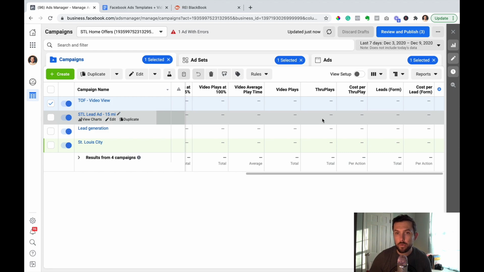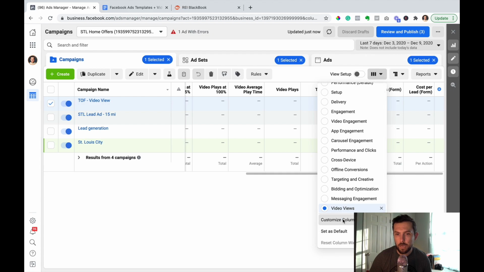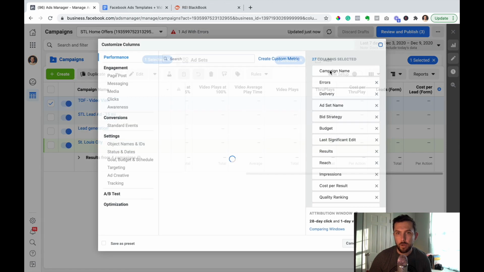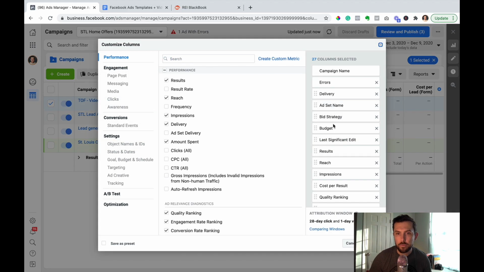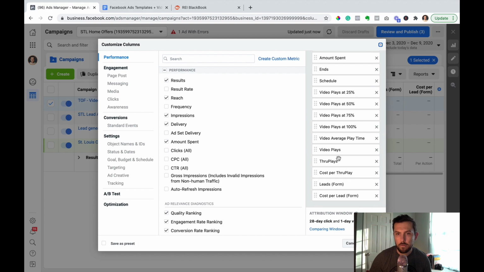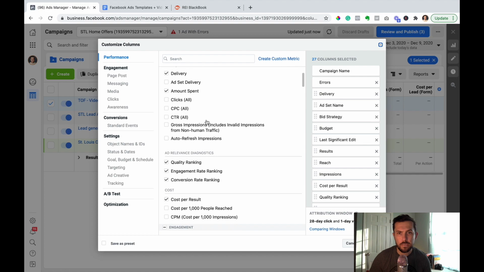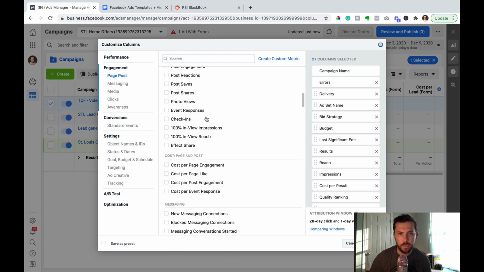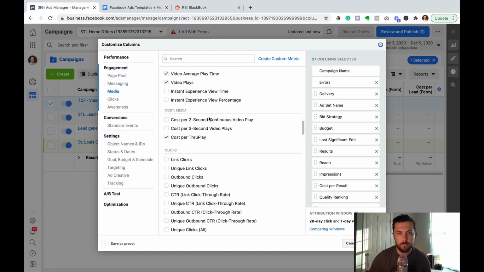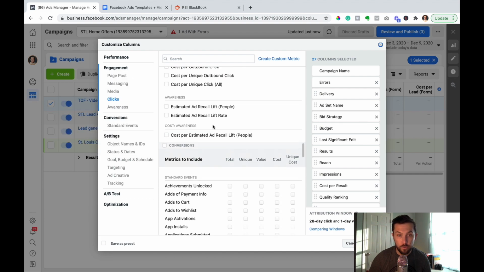So if you want to create your own view, you can click here and click on customize columns. It's then going to show me all the data that I already have in my view. And you can take a look at the data that I have here. You can add any piece of data that Facebook allows. I'll scroll through all the data that Facebook has. They've got a ton of information that you can put into what they call views, okay?